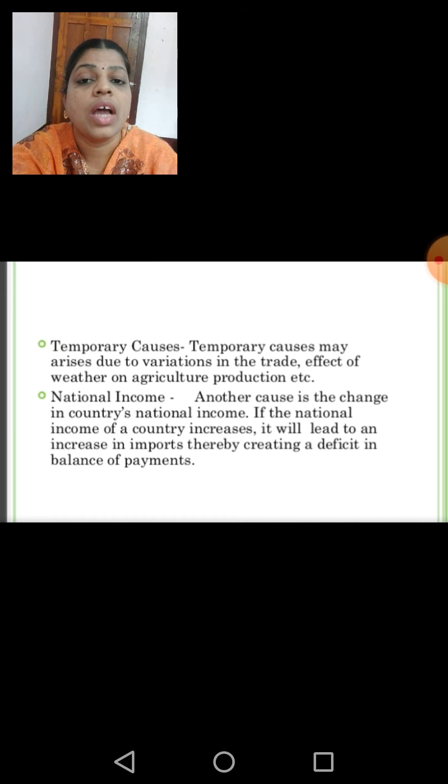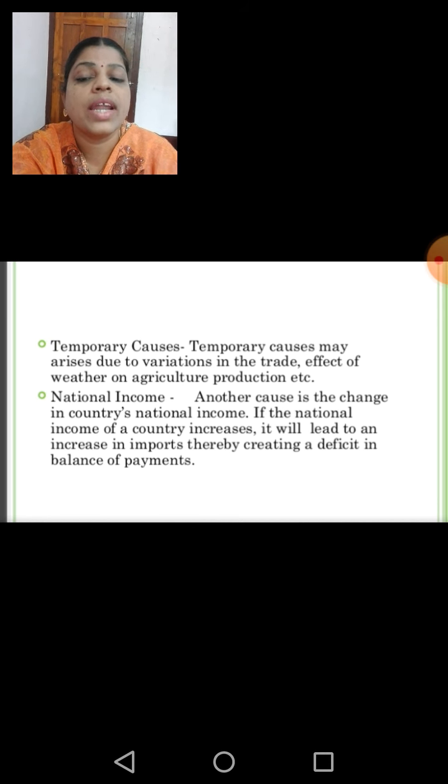Especially our country's agriculture mainly depends upon the climatic conditions. So such variations in the weather conditions also affect agricultural production. Sometimes we can't achieve the targeted rate due to the failure of the monsoons. So these are the temporary reasons behind the causes of disequilibrium in the balance of payments.